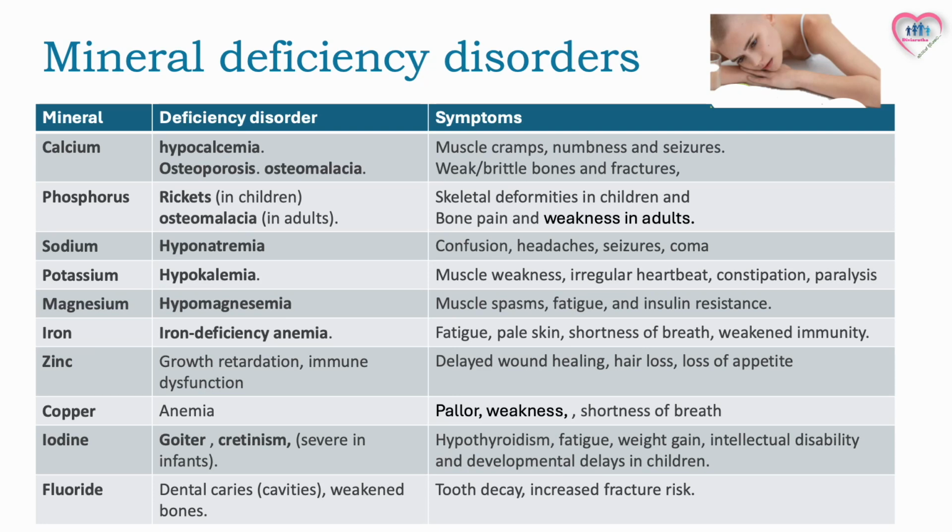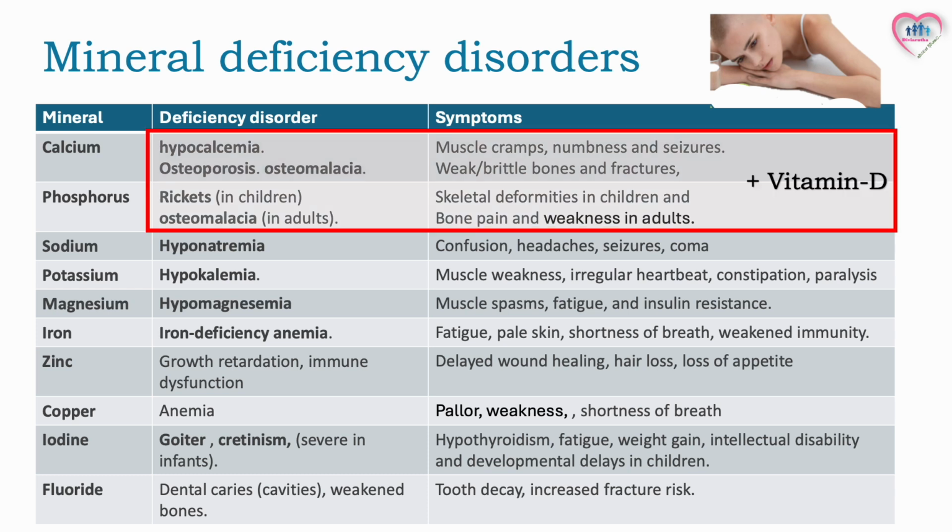Calcium deficiency results in hypocalcemia, which manifests as cramping in the muscles, numbness, and convulsions. Osteoporosis and osteomalacia can cause weak or brittle bones and fractures. While specific deficiency of phosphorus contributes to the development of rickets in children, which causes skeletal deformities, and osteomalacia in adults, which is characterized by weakening and pain in the bones, deficiency of calcium, phosphorus, and vitamin D contributes to all these conditions in varying degrees.